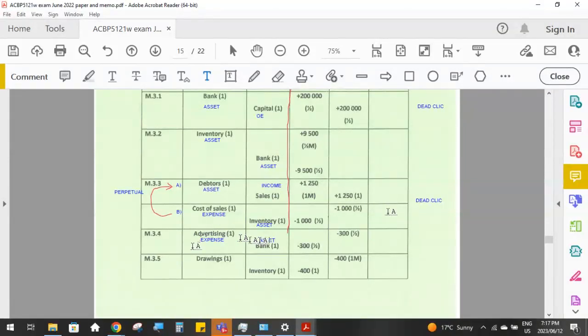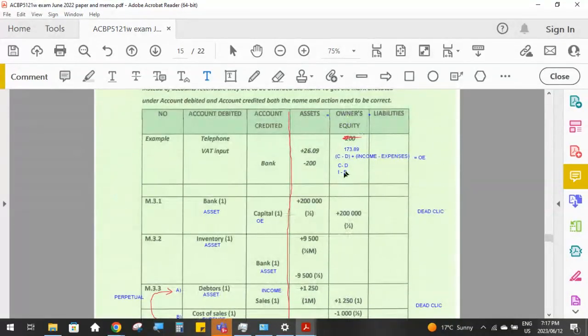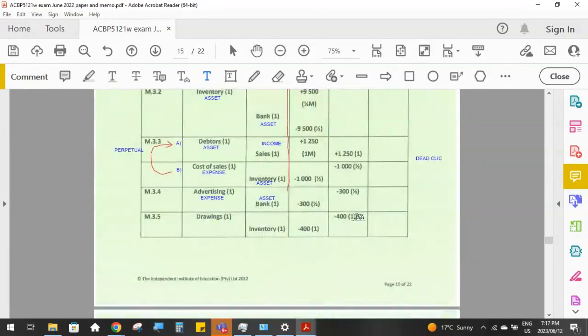Bank, we know, is an asset account. So our bank asset is decreasing by 300 Rand. And our advertising expense is increasing, which has the effect of decreasing owner's equity. Remember, any expense that I incur decreases owner's equity.